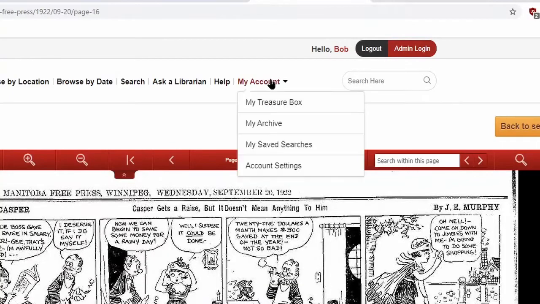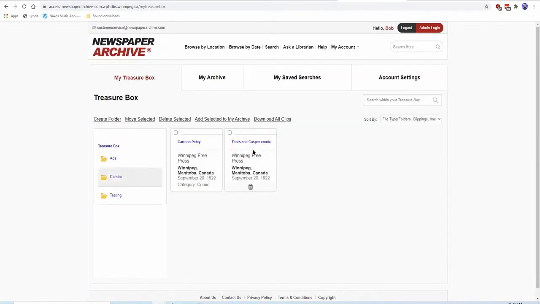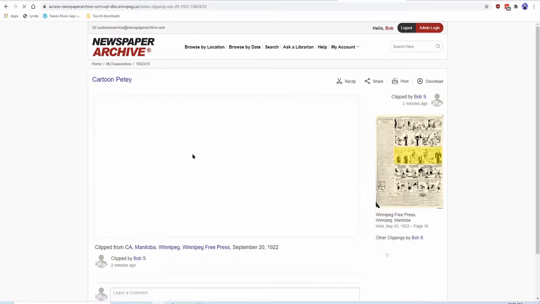To see the items you've clipped, click the My Account link and select My Treasure box. You'll find your folders and within them the articles you've clipped. The clipped articles include the newspaper name, date, and page number, and you can download from this screen as well.